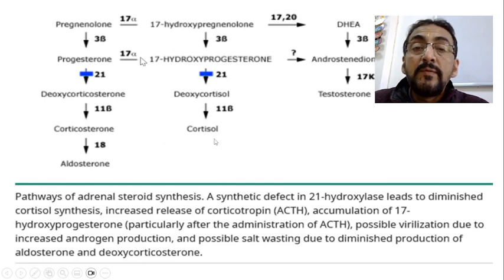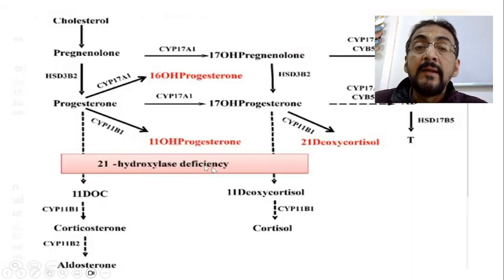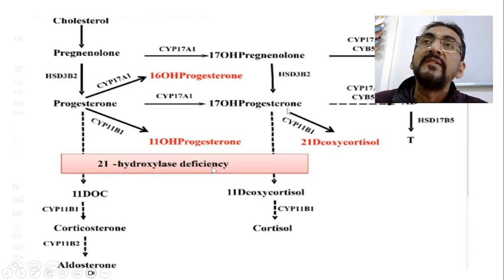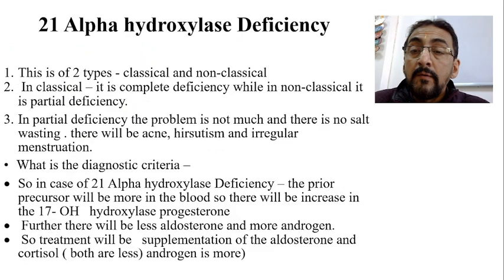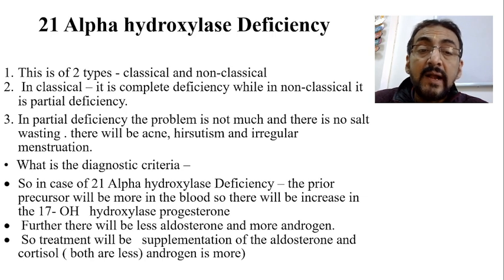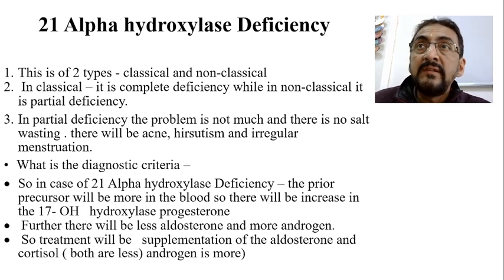Before the cortisol this will come. So if there is 21 alpha hydroxylase deficiency, then the precursor amount will rise, isn't it? So here the progesterone will rise, and in this case 17-OH progesterone will rise in the blood. So this will be the diagnostic criteria. Further, there will be less aldosterone and more androgen. So the treatment will be supplementation of aldosterone as well as cortisol.